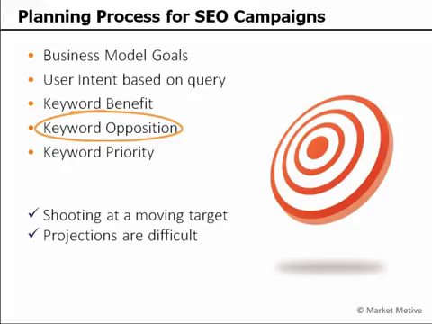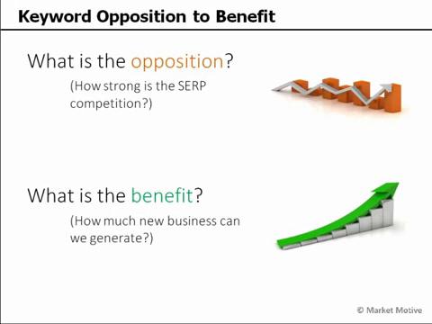And that opposition is going to change over time as we go through our SEO campaign over the course of 6 months or a year. Our competitors are going to change, and they're going to be moving along with the changes in their website as well. Because of that, we need to establish our keyword priority. We need to understand that we're shooting at a bit of a moving target, and we need to understand all these things as we go into this process of keyword opposition to benefit analysis, which is essentially a cost-benefit analysis of how much benefit there is in generating the new business from ranking number one for a search result versus what is the competition or opposition in the search results, and what have they done to maintain those positions, and what can we do to match that sort of thing.